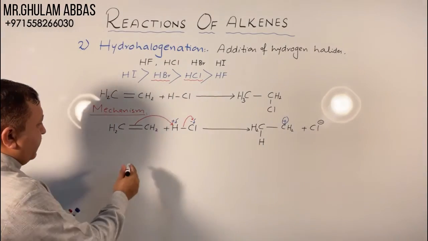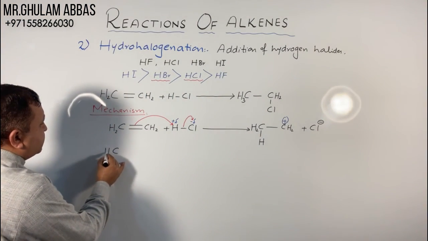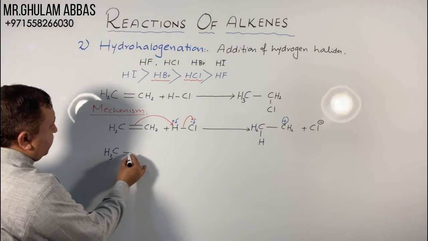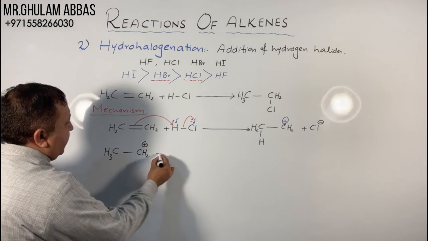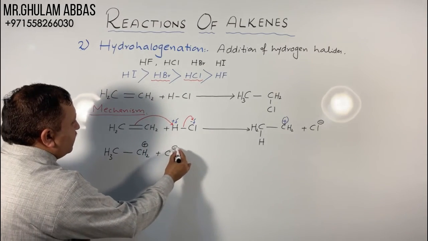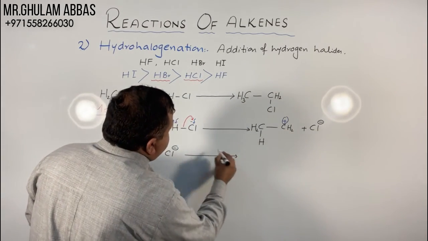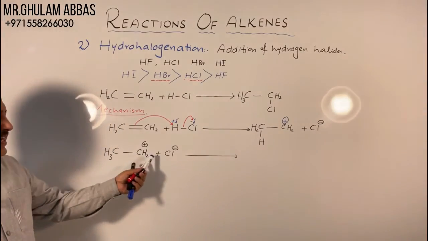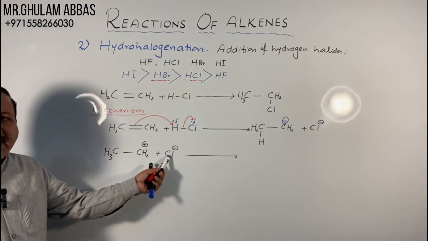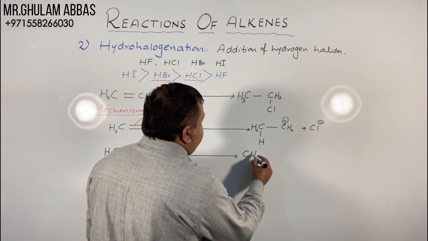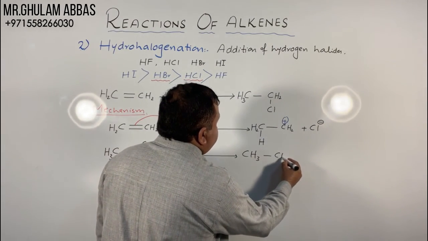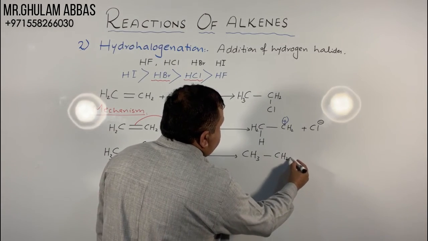In the next step, I can write CH3-CH2 positive plus Cl negative. We know that this is the rule of chemistry: positive and negative combine to form the final product. So our product will be CH3-CH2-Cl.